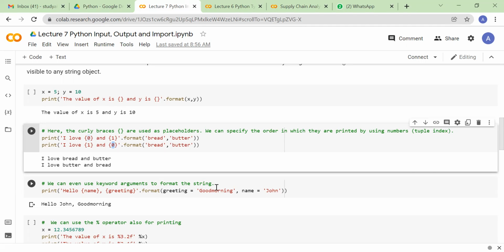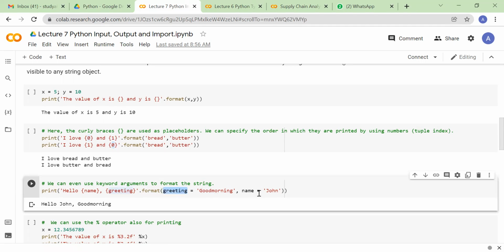So here I'm having good morning in a variable greeting, John in the variable name, and here instead of defining the index, I'm just directly defining the variable name. So what I'm saying is, please give me the value of variable name. What is the value of variable name? John. John will come here. Here I'm saying that please give me the value of variable greeting. Greeting is storing what? Good morning. So good morning will come here.